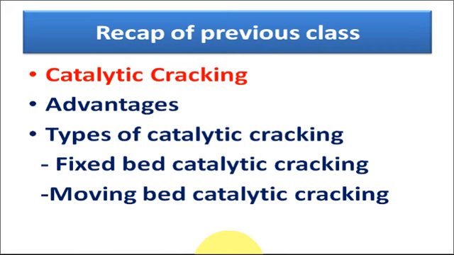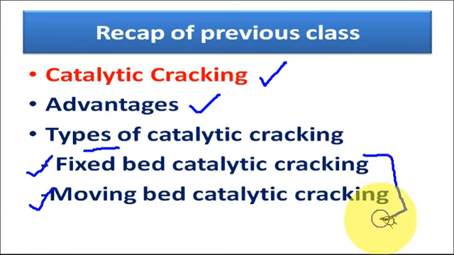Before starting today's class, let us revise what we have learned in the previous class. In the previous class, we started with catalytic cracking, in which we learned the advantages of catalytic cracking and the types of catalytic cracking. We discussed in detail the fixed bed catalytic cracking and the moving bed catalytic cracking. We learned the main difference between these two processes: the position of the catalyst and the form in which the catalyst is used are different. Therefore, the processes are different.